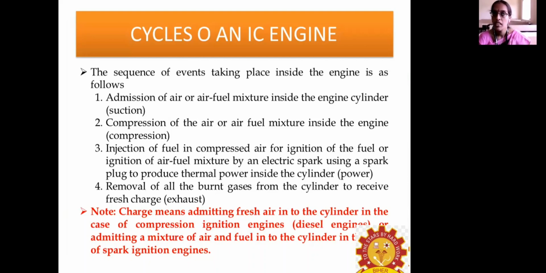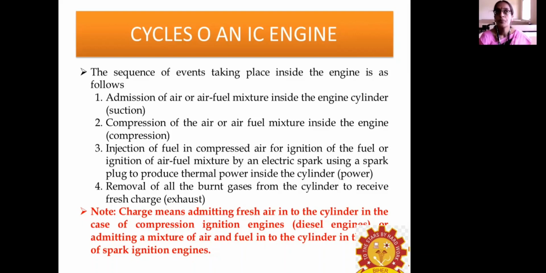There are two types of ignition, as I've explained earlier, constant pressure and constant volume. In a petrol engine there is a carburetor which helps to mix the air and the fuel in the proper ratio. The air and fuel get admitted, and in a petrol engine there is a provision for a spark plug. In a diesel engine, normally during intake, pure air is admitted.